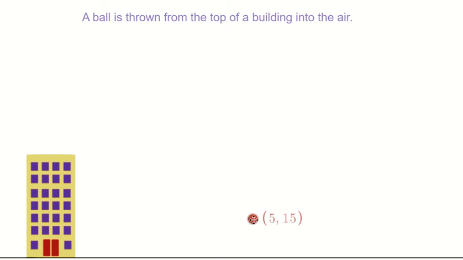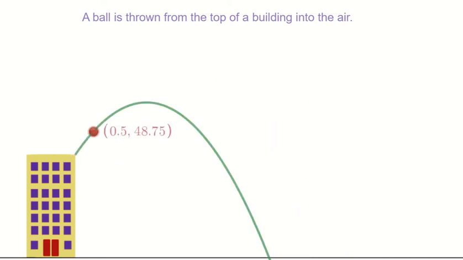Now, as you may have noticed from this ball path, the ball path that goes over and over and over, this is a shape that we have been studying a lot. And in fact, when objects are thrown into the air, they always follow a parabola. So to add more details to this, we need to add an x-axis and a y-axis and answer more questions. This was just a brief introduction. You will get an opportunity to answer a similar question and then continue with the rest of the activity.